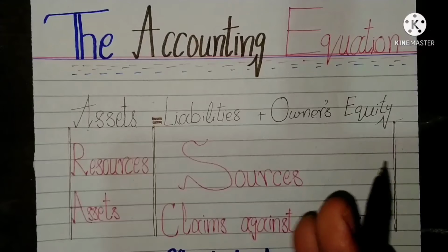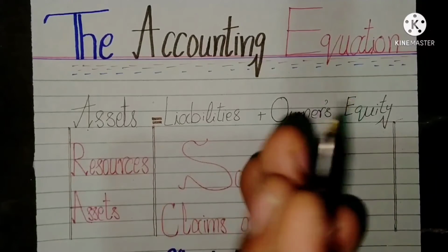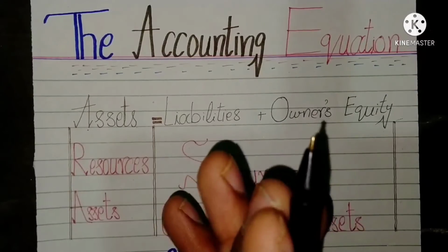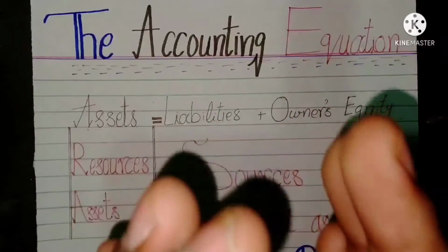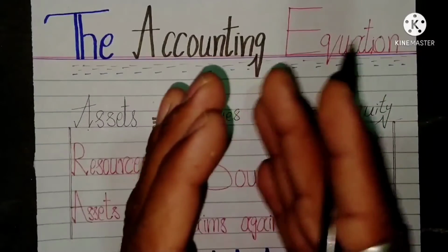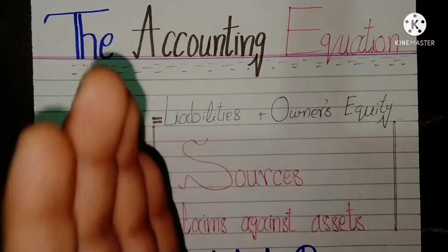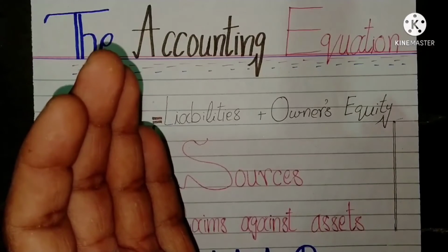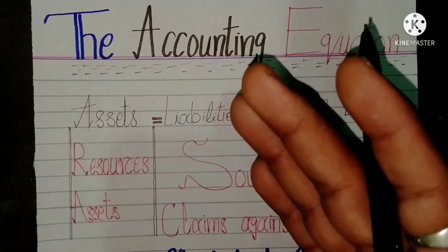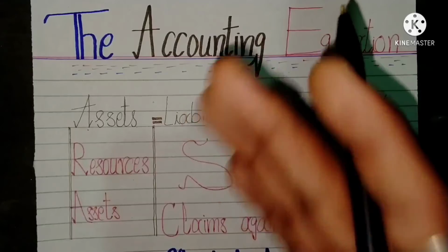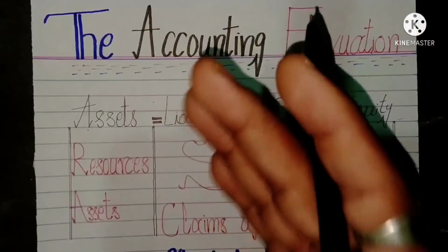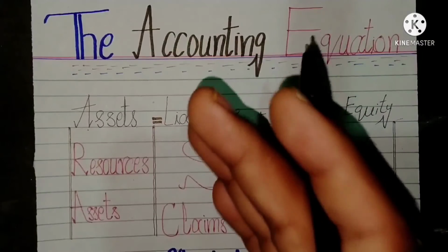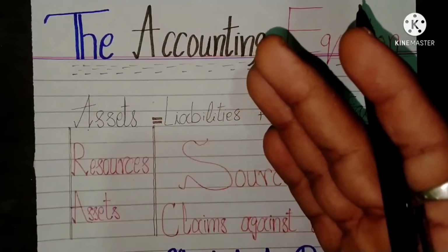It should be remembered that two sides of equation are always equal because these two sides are merely two views of the same business resources. The asset side shows us what resources the business owns. The other side, liabilities and owner equities or capital, tells us who supplied these resources to the business and how much each group supplied.